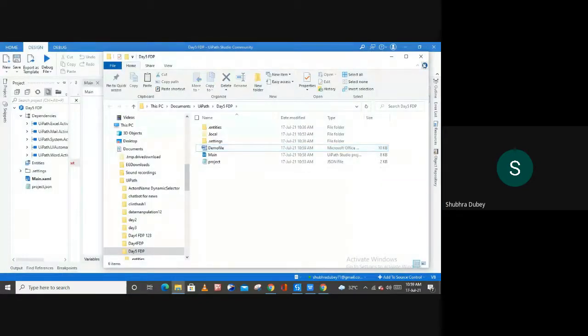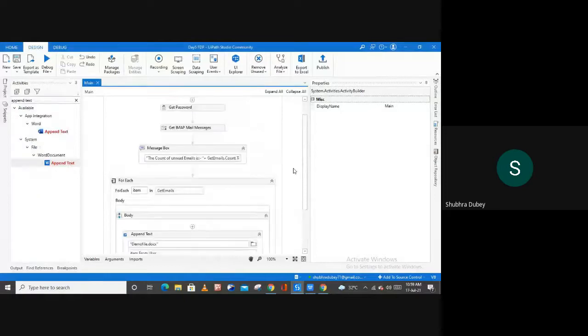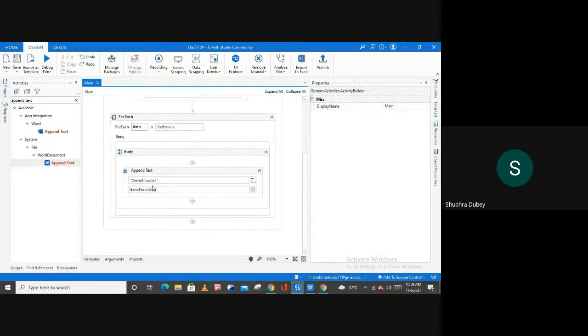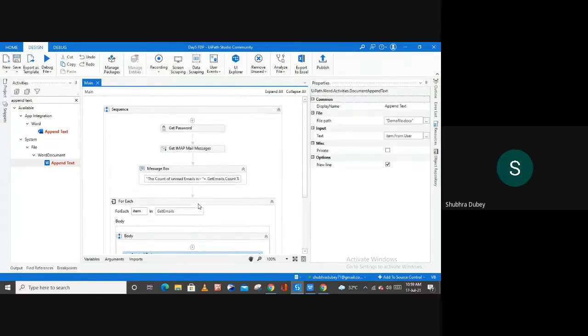Now, similarly, let's suppose you want to extract the informative details into an Excel file. How can you extract all the details which I have just shown you from this append text activity to your Excel file? Now I'm going to show you.